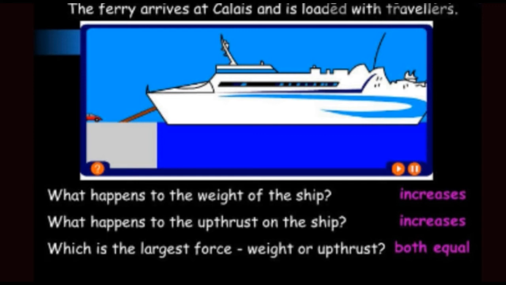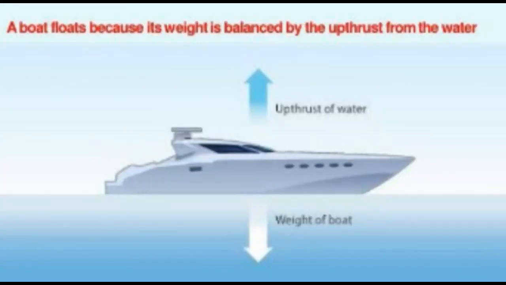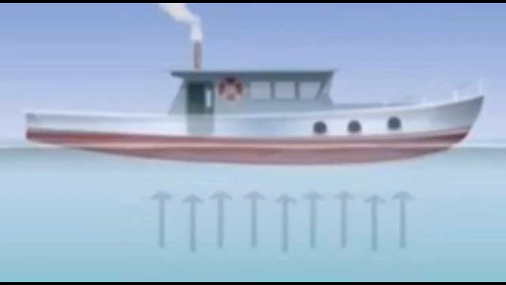The ferry arrives at Calais and it is loaded with travelers. What happens to the weight of the ship? The weight will increase and the upthrust will increase, but the balance will be equal. So upthrust acts in the opposite direction to gravity. Gravity attracts towards the earth and upthrust moves upward.